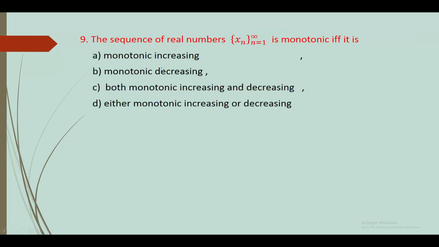9. The sequence of real numbers x_n, n varies from 1 to infinity, is monotonic if and only if it is: monotonic increasing, monotonic decreasing, C both monotonic increasing and decreasing, D either monotonic increasing or decreasing. Monotonic means either monotonic increasing or monotonic decreasing; both is not possible. The answer is option D.